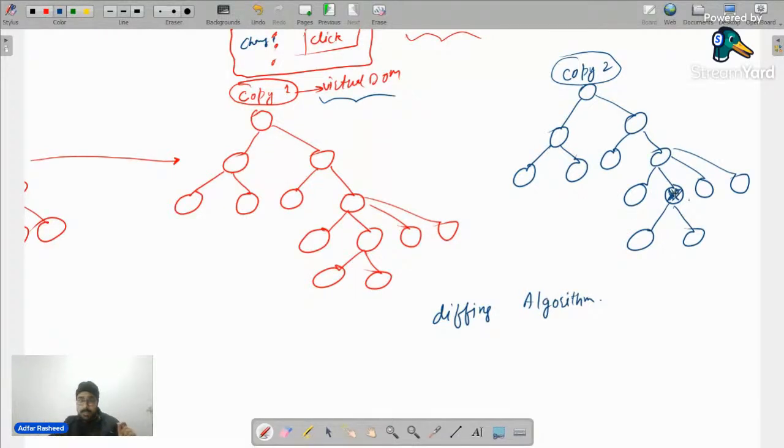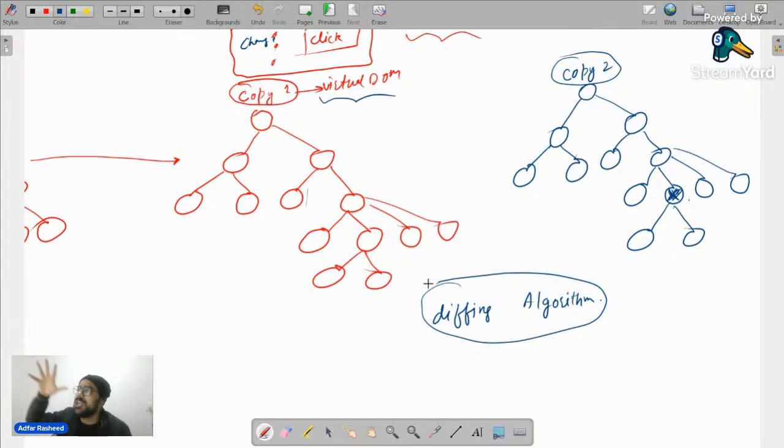Quickly, if I simply subtract copy 1 from copy 2, or if I simply overlap them on each other, I will actually get that particular node on which I'm trying to make a change. Yes or no? Simple mathematics, simple algorithm. Whatever the algorithm's code is, as I said, we don't have to care about that. So the conclusion is that this diffing algorithm that React runs internally is responsible to conclude on which node the change is happening by subtracting the differences of copy 1 and copy 2.